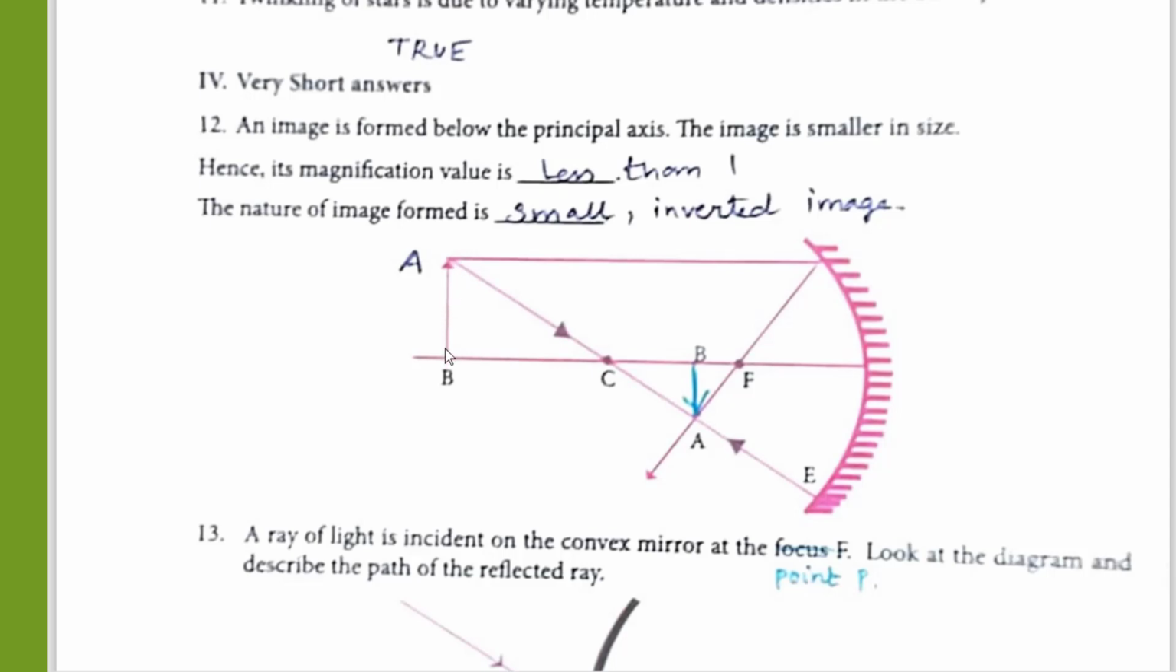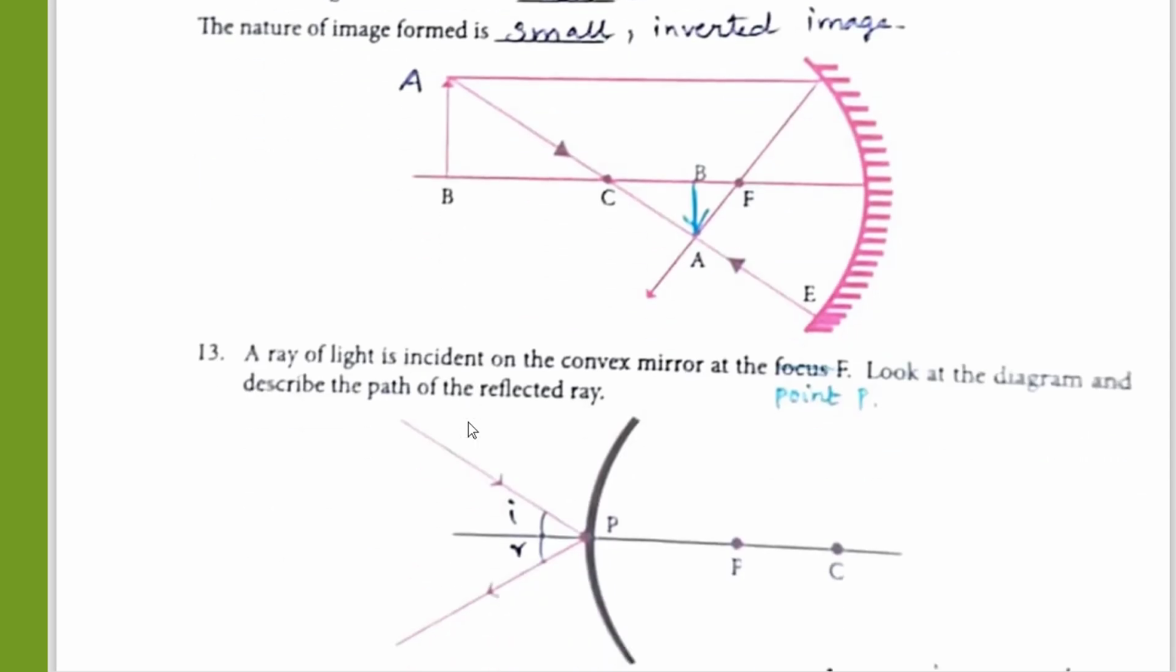When you compare with the object, then the image size will be very less, so it is less than 1. And the nature of the image formed is, see, the nature of the image is small compared to that of the original object and inverted image, small and inverted image.